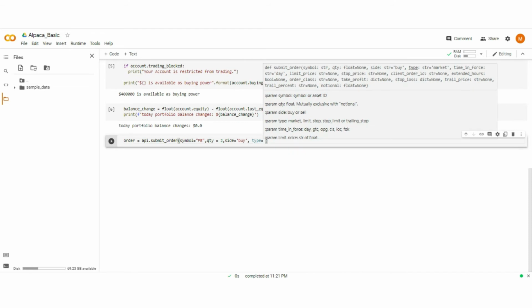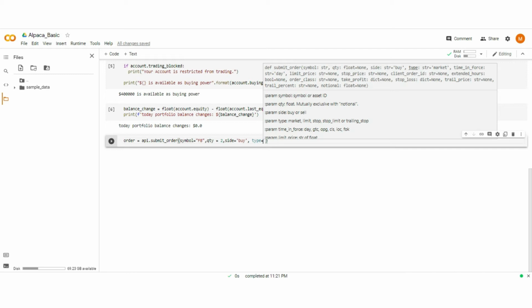So basically, a market order is an order to buy or sell a security immediately. This type of order guarantees that the order will be executed but does not guarantee the execution price. A market order generally will execute at or near the current bid for a sell order or the ask price for a buy order. While the other type of order is a limit order.